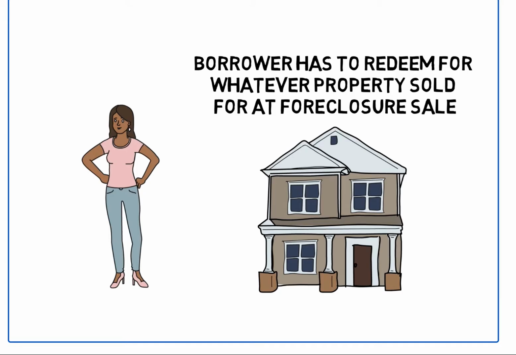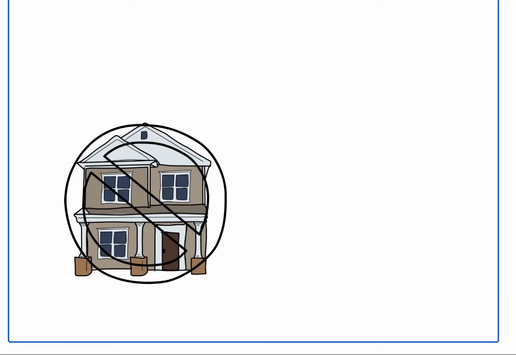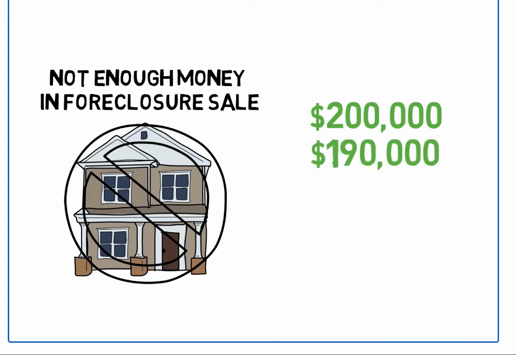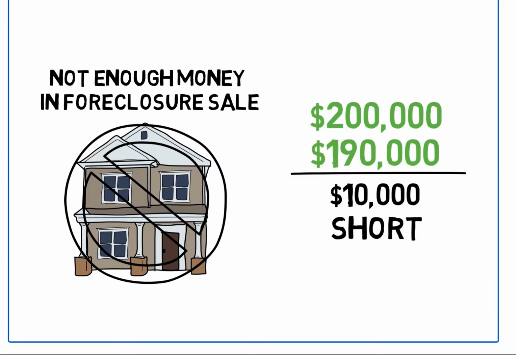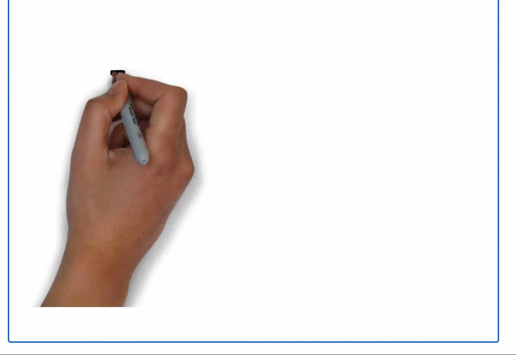If the property that is being foreclosed upon does not bring enough in money at the actual foreclosure sale, the borrower still might owe some money to a lender. Let's say that the loan amount on a first mortgage was $200,000, yet at the foreclosure sale, it only sold for $190,000. Therefore, the lender would still be $10,000 short. The lender many times can still go after the borrower with a deficiency judgment for that $10,000 difference.